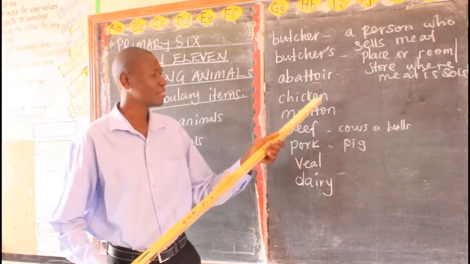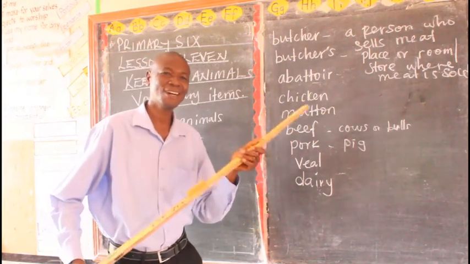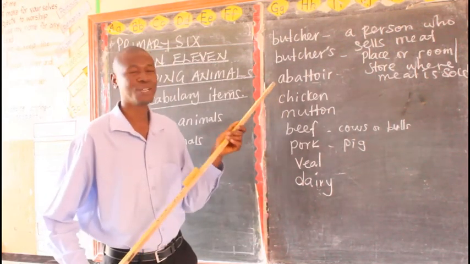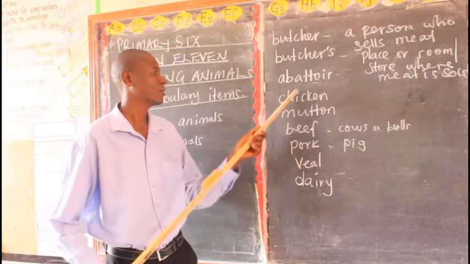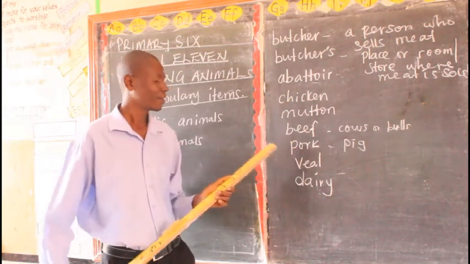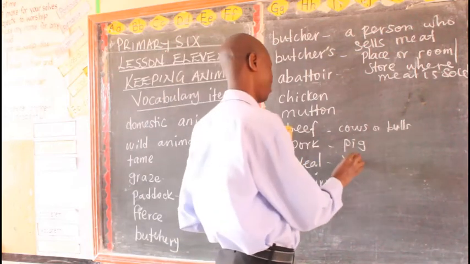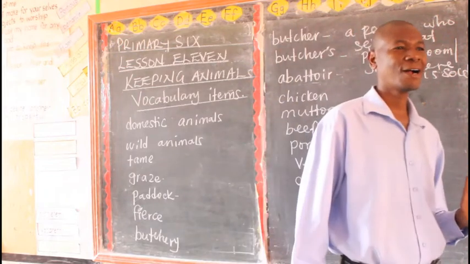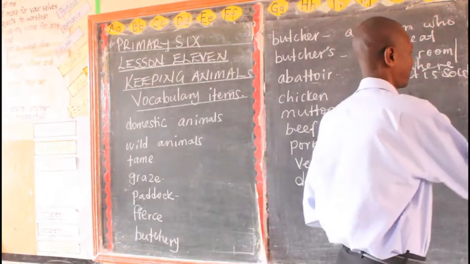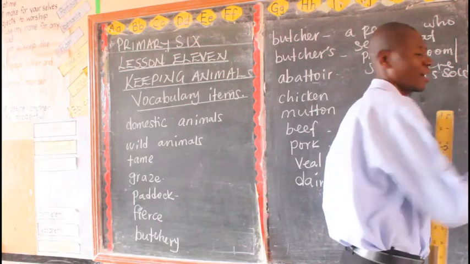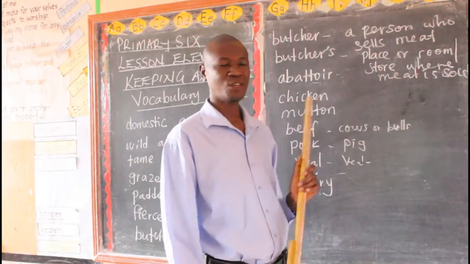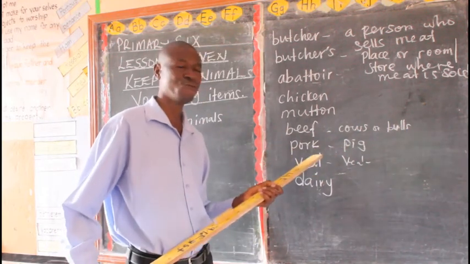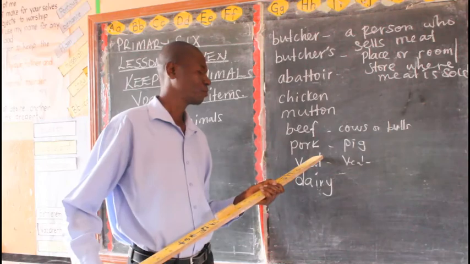So, the general name is meat, but now that meat has got a special name. Each animal has got a special name for its meat, just like we have already seen here. Then we have what we call veal. This veal here is meat of a calf. Calves can also be slaughtered. When they are slaughtered, they provide us with the meat called what? Veal. Then we have the